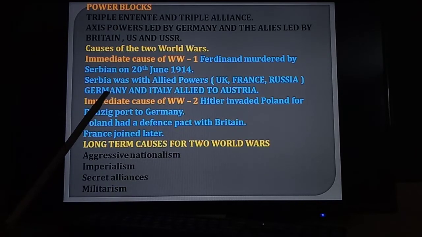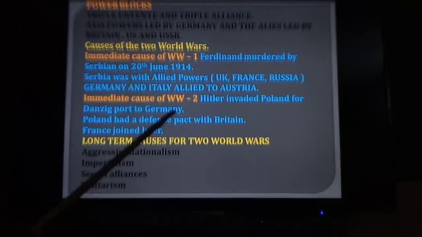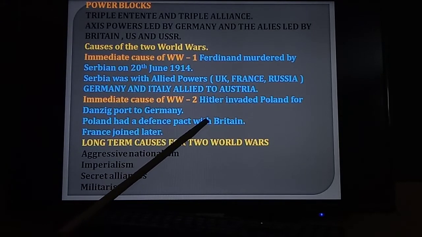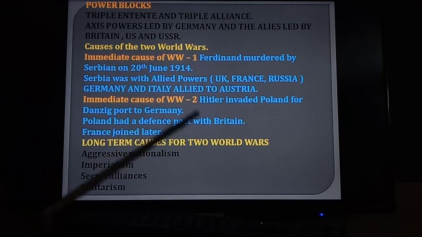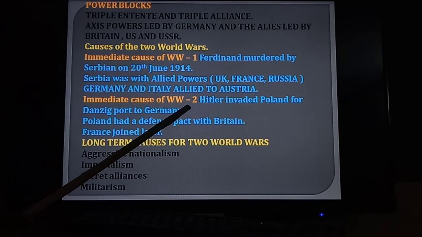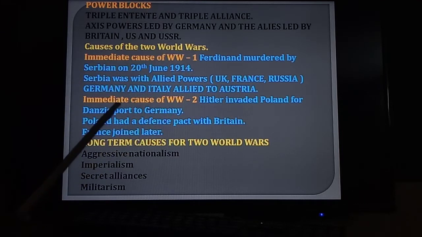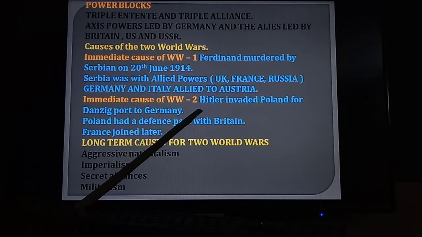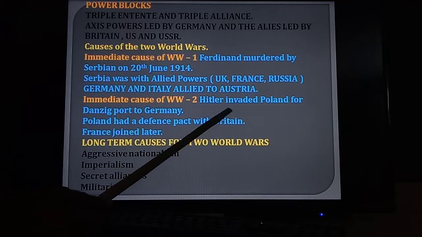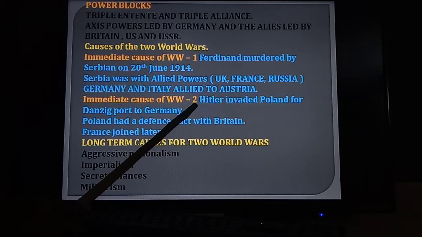Germany alone was held responsible for the First World War. Next one, immediate cause of World War II. So I said the periods of World War I and World War II. World War II began in 1939 and lasted to 1945. That was the period of World War II.